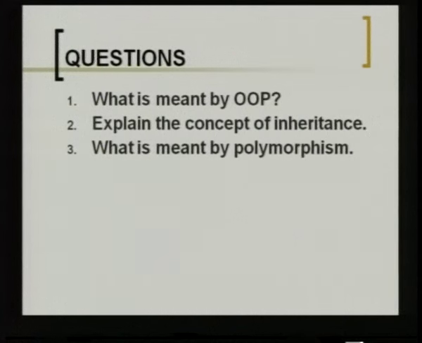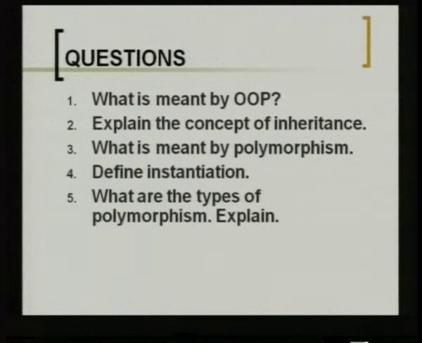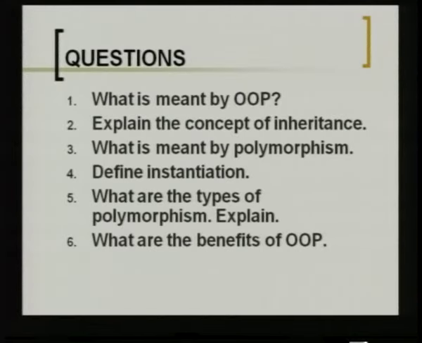Next, we will move to the possible questions that could be asked in this particular topic of the basic concepts in OOP. So, what is actually meant by OOP? It is an object oriented programming paradigm which uses data structures and their interactions. The concept of inheritance is classes and objects getting the features and functions from others. Polymorphism is nothing but a single function responding differently to the same message. Instantiation is the way we create the instance of a class or the way we form objects. Types of polymorphism, we have static and dynamic, and we have seen the features of both. The benefits of OOP are nothing but the use of inheritance and polymorphism which enable us to reuse the code.